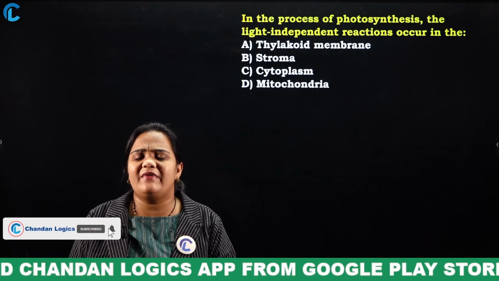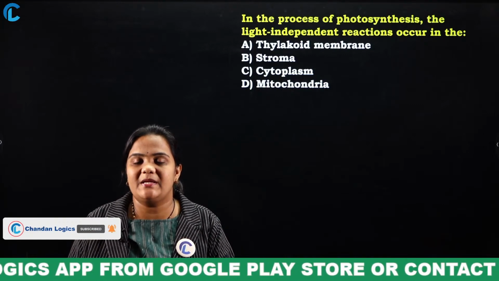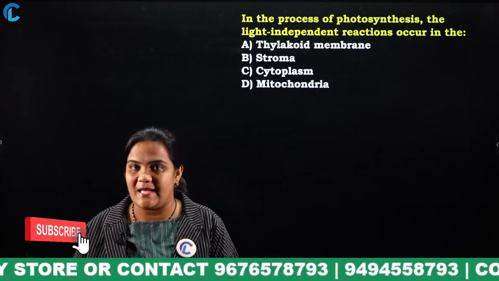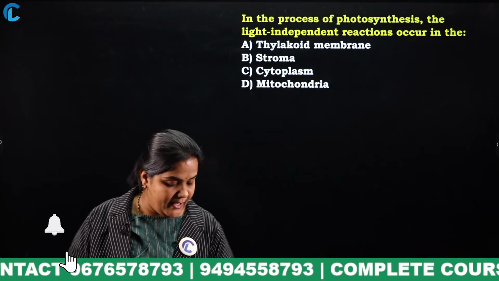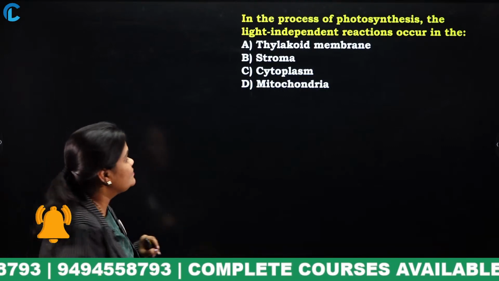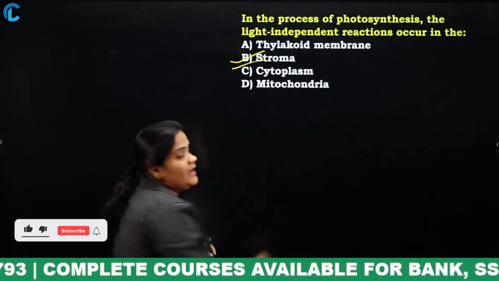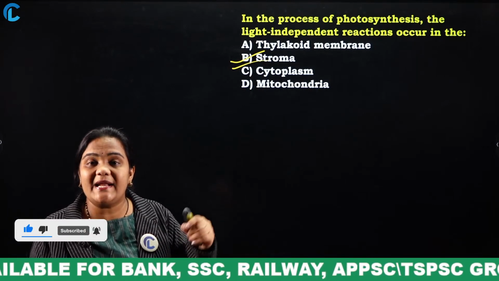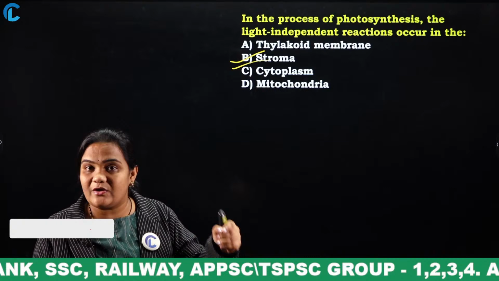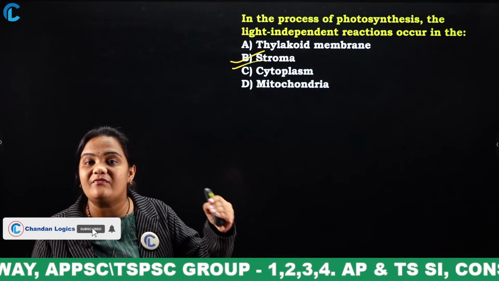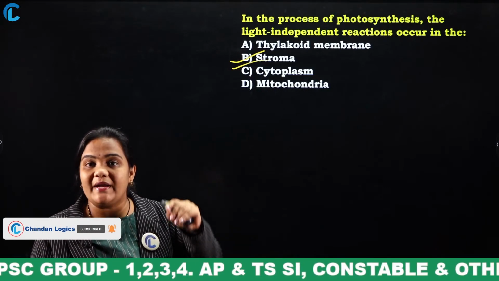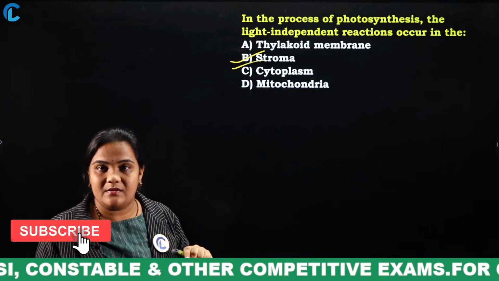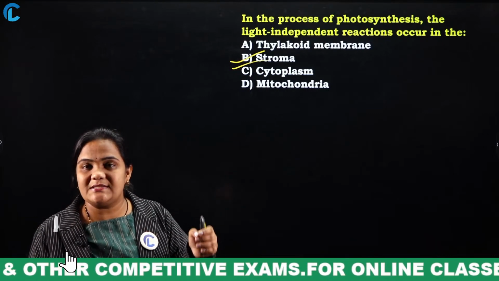Where will the photosynthesis process occur? It occurs in the chloroplast. And if you look at the chloroplast, the answer for this question is stroma. For photosynthesis we require light, but there are also some reactions which do not require any light. Which part of the chloroplast does not require any light for photosynthesis? Stroma is the answer.